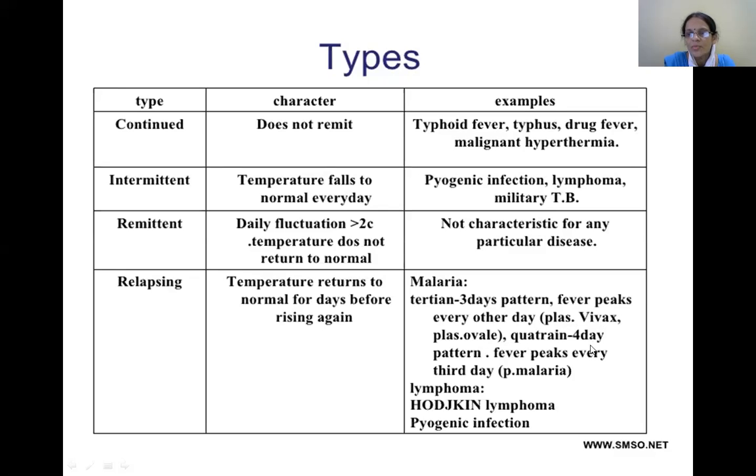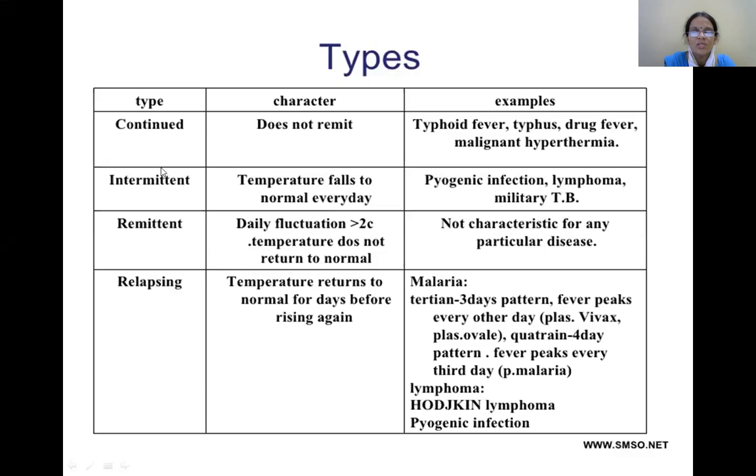Quartan type of fever, that is the 4-day pattern. This will be seen with fever peaking every third day, which is observed in cases of Plasmodium malariae, as well as in lymphomas, that is Hodgkin's lymphoma, and also in pyogenic infections. So these are the different types of fevers.